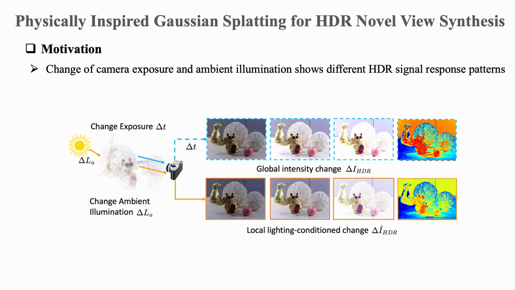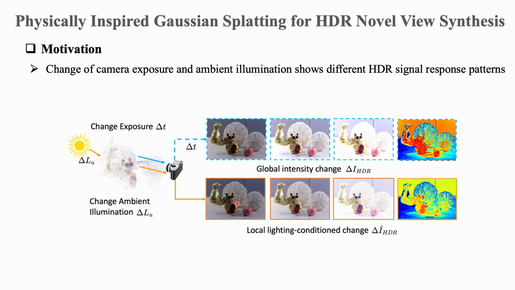So now let's imagine a scenario that we are currently in a room. To reconstruct a room with richer dynamic range details, we can think about two different ways of capturing additional information. The first way is to change the camera exposure. This follows the camera ISP pipeline. As shown here, when we increase or decrease the exposure, the whole image mainly undergoes a global intensity change. The bright regions may become saturated, and the dark regions may become more visible. But the change is mostly image level and camera controlled.